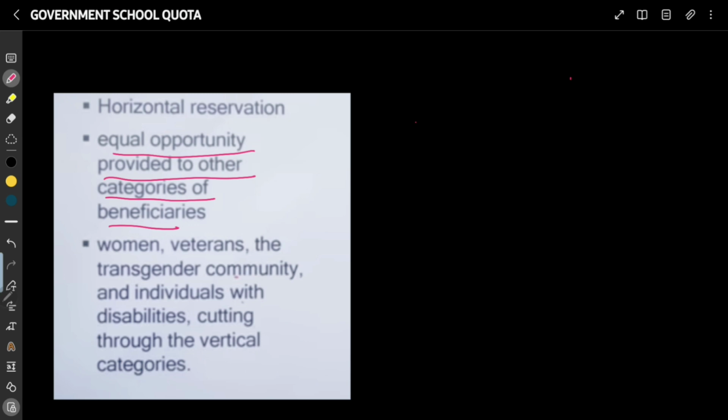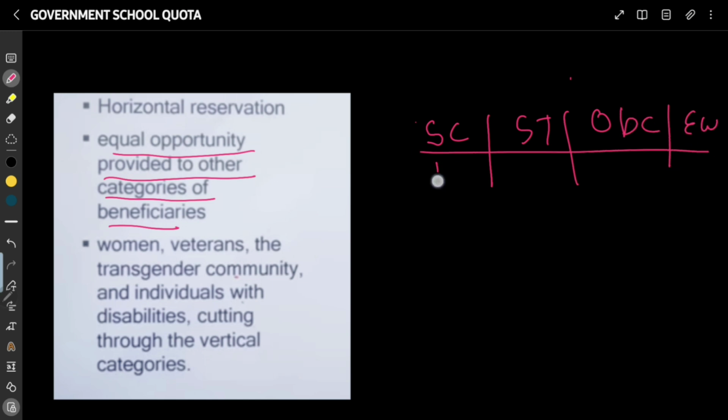So how does horizontal reservation work? Suppose there are vertical reservations for SC, ST, OBC, and EWS, and vertically SC got 10 seats, ST got 20 seats, OBC got 30 seats, and EWS got 40 seats.